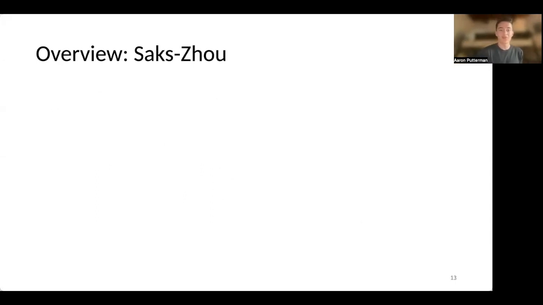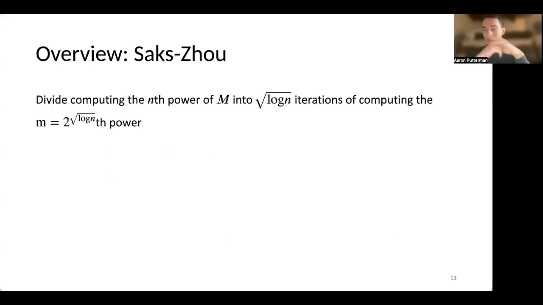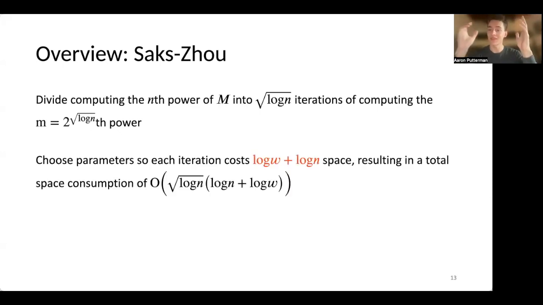So Saks and Zhou tried to improve this by saying, what if we can actually make a bigger branching factor? So now instead of splitting into 2 separate matrices, they say, let's split this into 2 to the square root log n different matrices at each level of the tree. Now, this means that instead of the depth of the tree being order log n, the depth of the tree will simply be square root log n. So if we can choose some parameters to do a clever iterated matrix multiplication at each level that takes space order log W plus log n, then this would lead to a total space consumption of order square root log n times (log n plus log W).